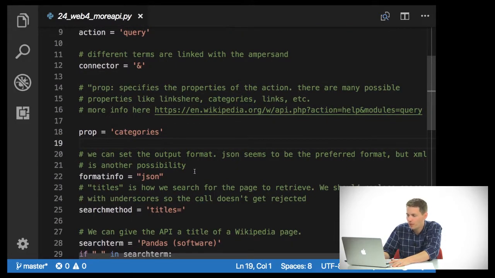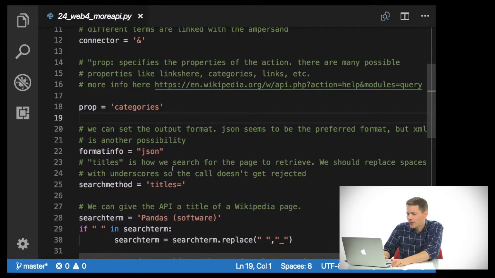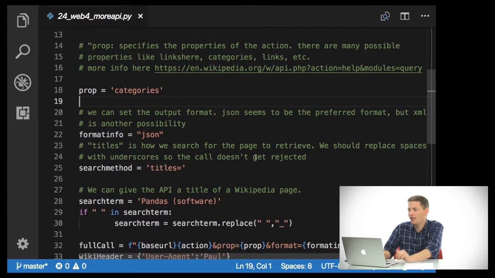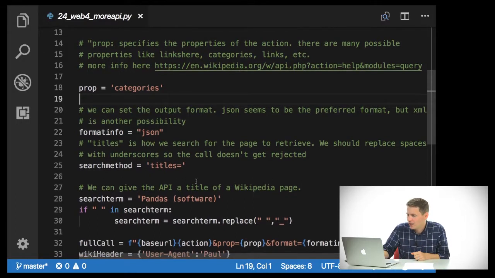We want to set the output format. You can use XML, JSON, a few other things. I'm going to go ahead and search in titles for the page that I want. And I should point out that we need to replace the spaces in our call with underscores so it doesn't get rejected, because it doesn't like spaces. And so then we'll give the API a title of the Wikipedia page that we want to get information about.